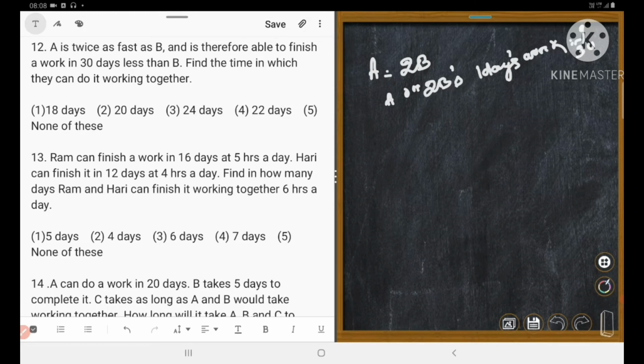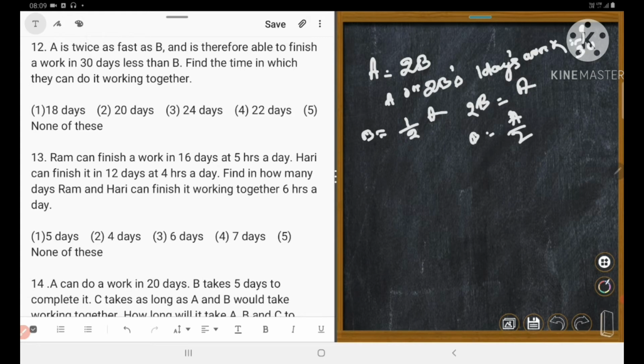A is twice as fast as B and is therefore able to finish a work in 30 days less than B. Suppose B takes x days, A takes x minus 30 days. So here let's calculate. A is equal to 2B, so B is equal to half A. Could you understand? B is equal to 1 upon A upon 2. B is equal to half.